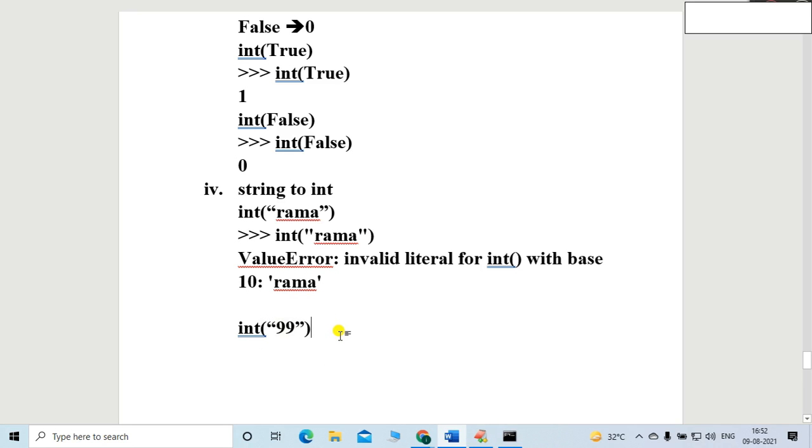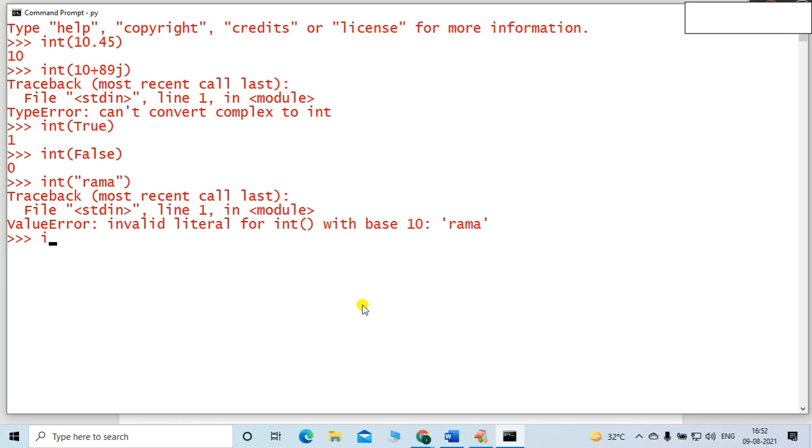So let me cross check whether it is converted or not. I will mention the function int, then the double quote, and the actual value 99. Friends, inside this bracket, this whole thing is called a string. It is not an integer, it is just a string.